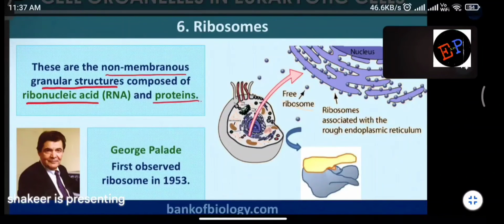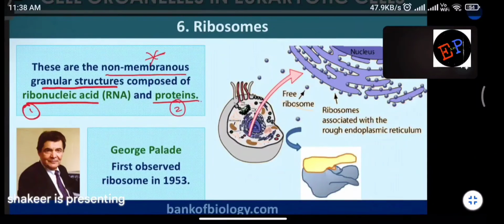Are you able to understand? And the most important point is they are non-membranous granular structures. So ribosomes do not have any membrane. They consist of ribonucleic acid, RNA, and they contain proteins also.